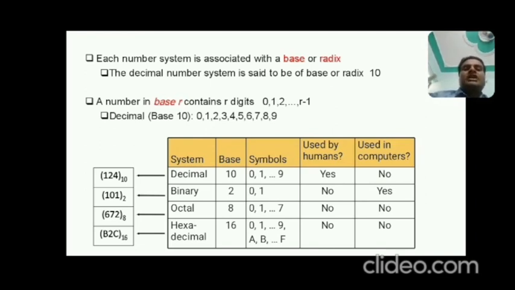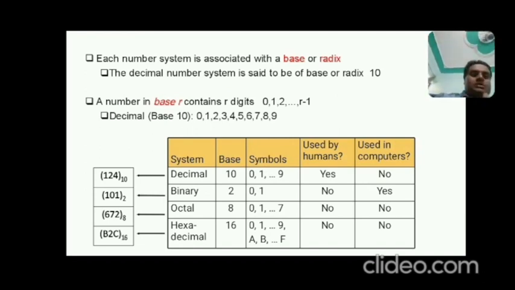Now come to the hexadecimal system, base 16, and B comes under this 0 to F, yes, you can see, and 2 also comes under the definition of symbols 0 to F, and C comes under the 0 to F. So that's why this is the example of hexadecimal number system.